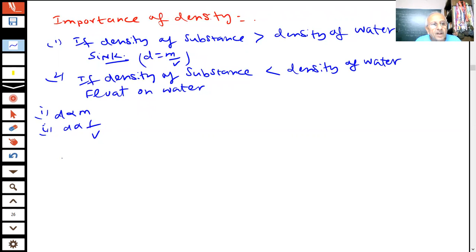Now, we are aware of the importance of density. For a particular substance, you see, density is a characteristic property. Density of a substance is not going to change, students. Density of a substance is not going to change.